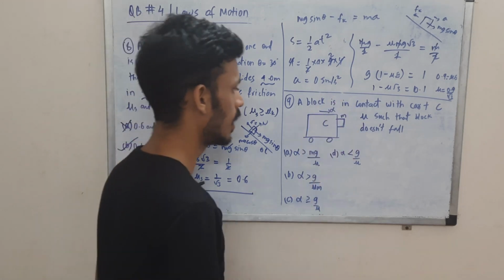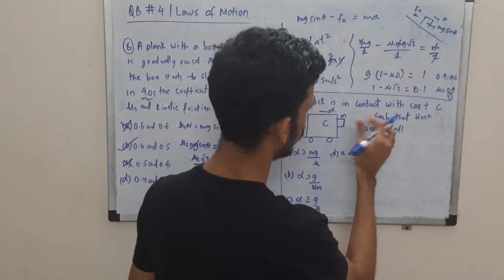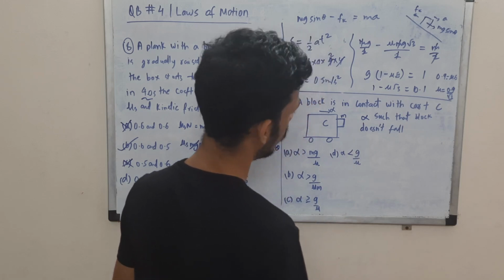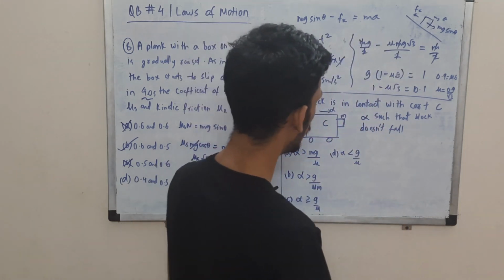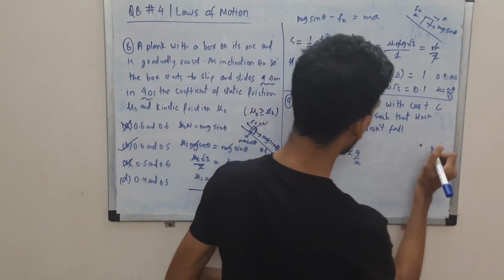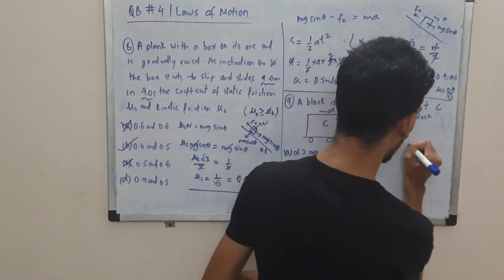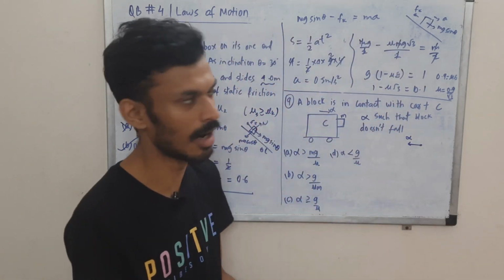So mu is given as the coefficient of friction. What should alpha be such that the block does not slide down? Mu is of course there, otherwise it will fall down. Going into the frame of the cart, we'll use the concept of pseudo force. We have to change the direction of the acceleration and apply it to the block, so alpha will be in this direction once we go inside the cart.